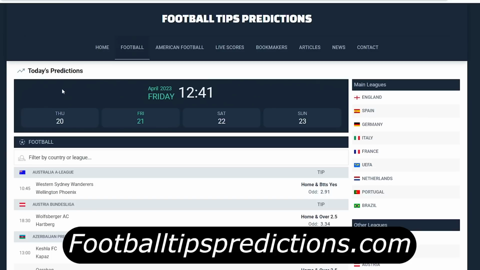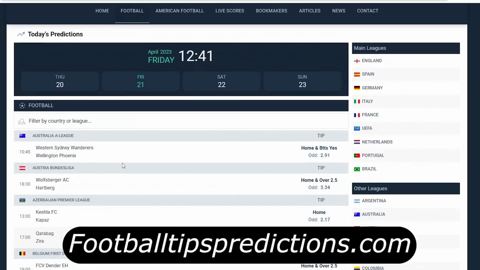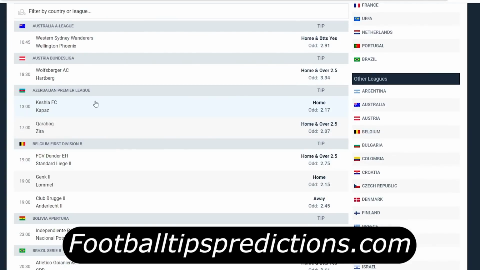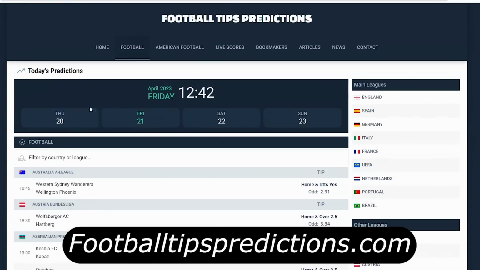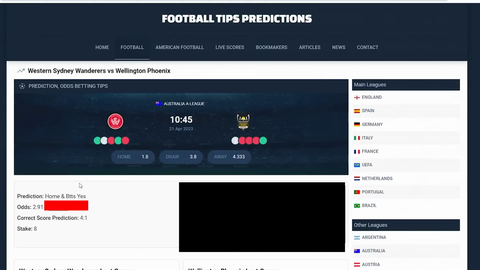If you see the website, it's actually showing on the screen. For example, today is April 23rd, Friday. We have the Friday games, Friday predictions. We have the Australia games, Austria. All the leagues are here. What you need to do is very simple. For example, click on the game between Western Sydney versus Wellington.